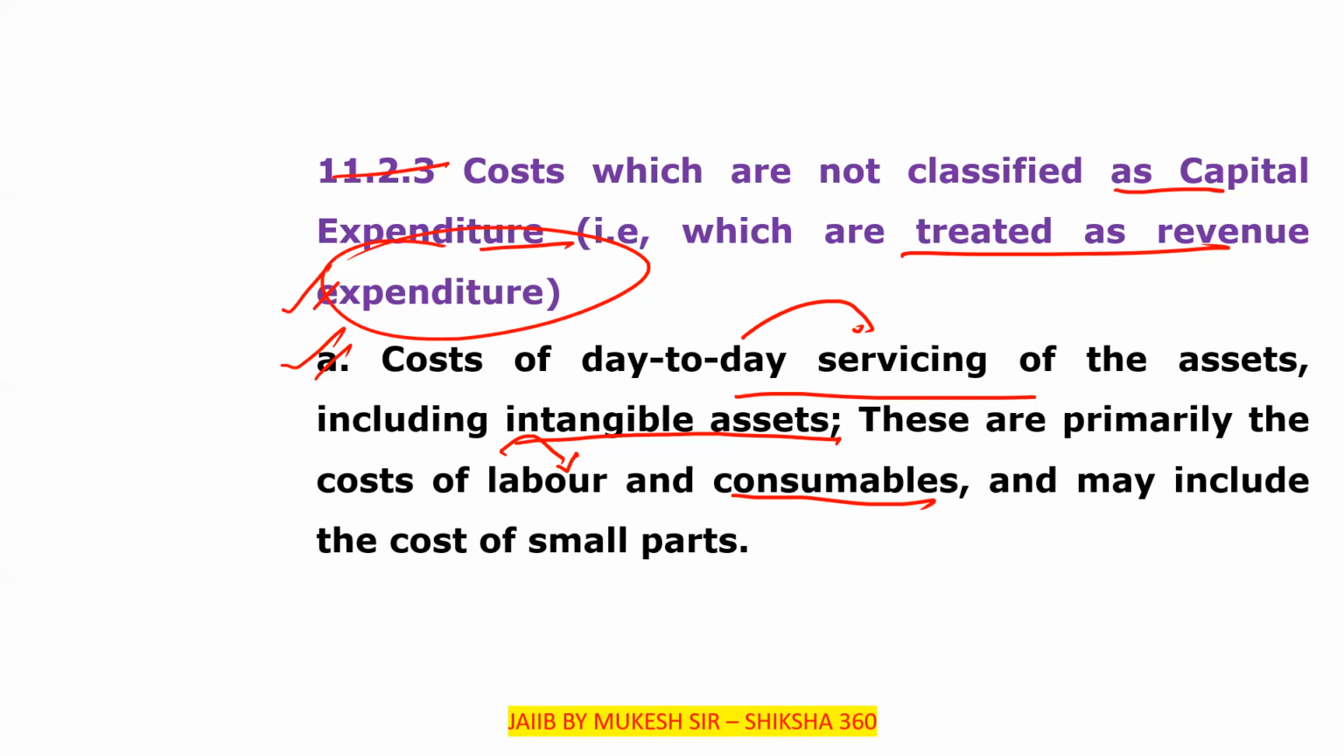Including intangible assets. Clear? So basically these are primarily the cost of the labor and the consumables, and may include the cost of small parts also.